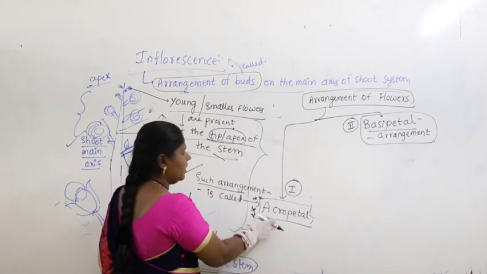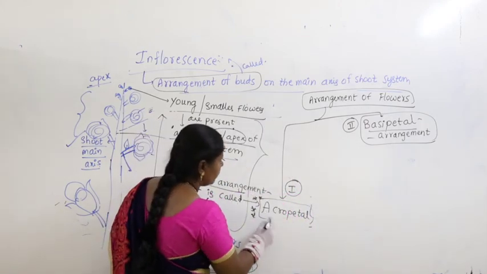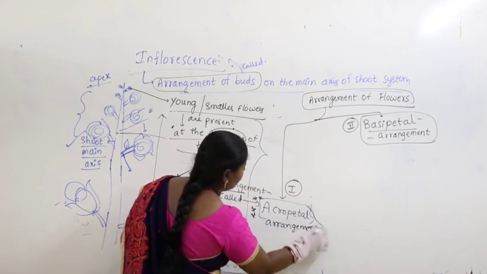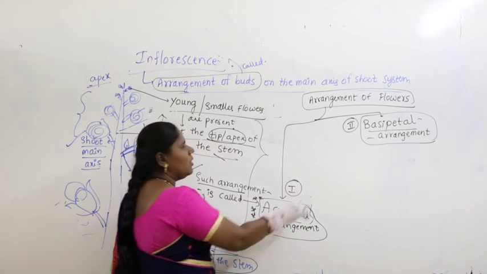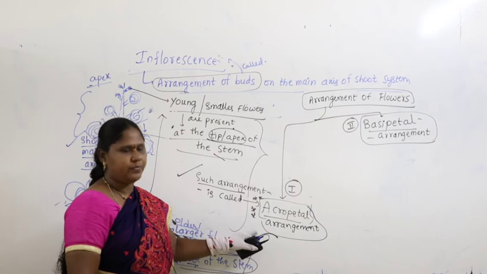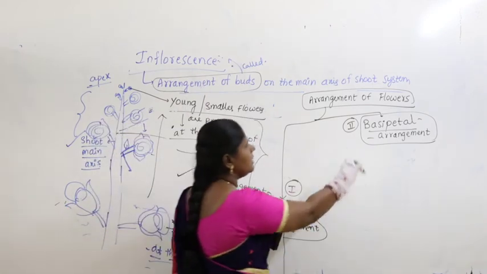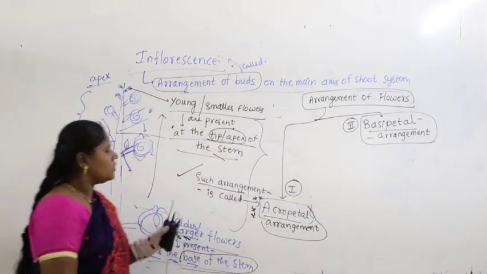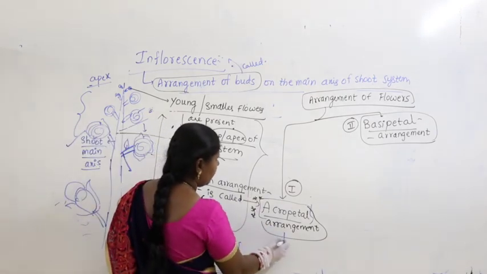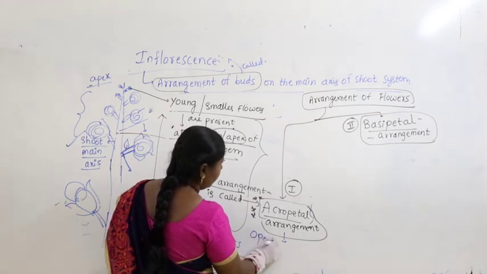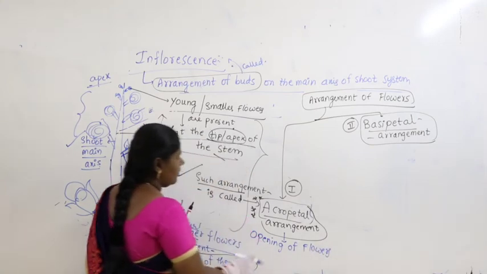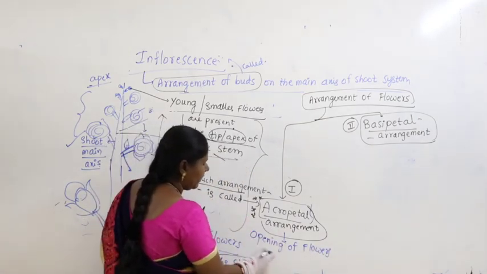Okay. So what you find here? Acropetal arrangement. Here, basipetal arrangement. Acropetal, you all got it. Quite the reverse of this is basipetal. So why do you call it acropetal? Because of the opening of flowers. Better I will write it up.